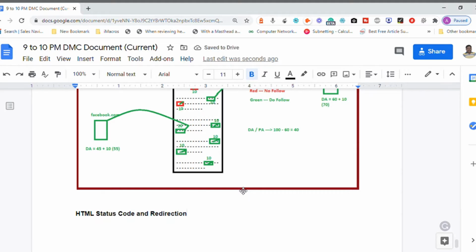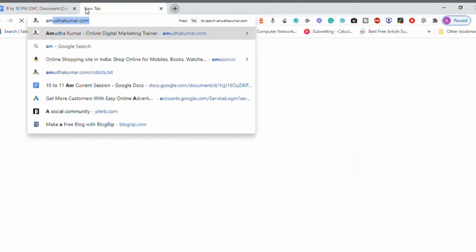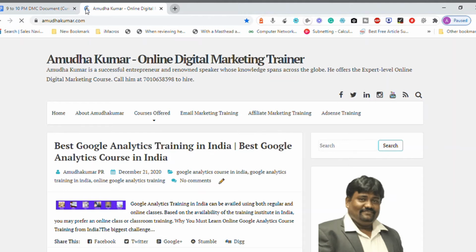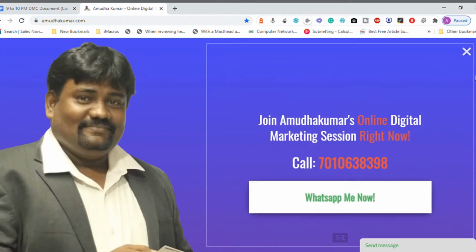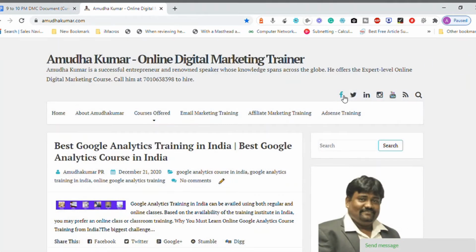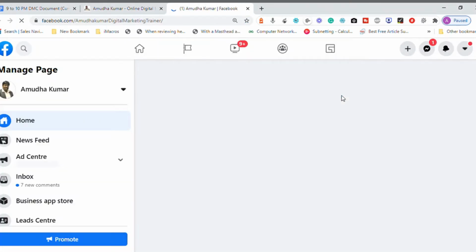Now whenever you click on a link, if the link is successfully loading and opening another website, which means this link is working perfectly. For example, I go to this website, amadhukumar.com, and I have a link to my Facebook profile. I click on this, and if the link is opening and displaying my content successfully, this link is working.